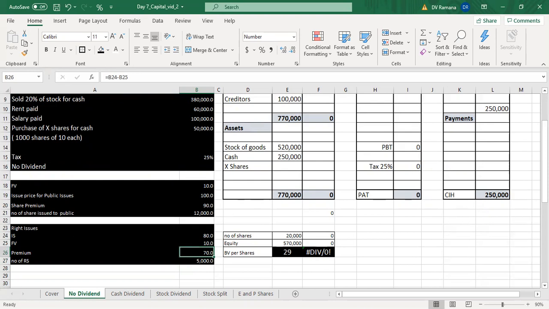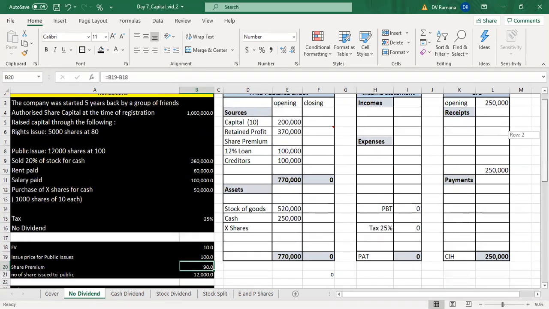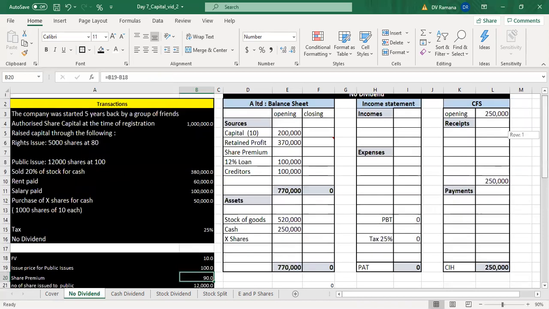Whereas for the public issue, they made simultaneously rights and public issue, the share price is 100, so share premium is therefore 90. So 5,000 shares were raised through rights and 12,000 shares issued through public issue.